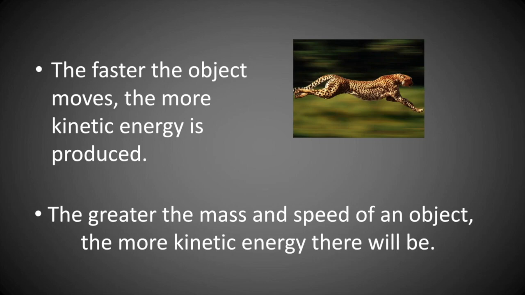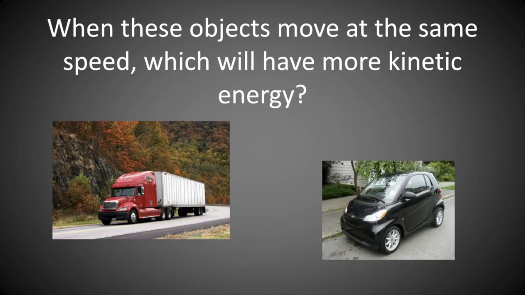So, say for example, this animal moves so fast, meaning the kinetic energy being produced is a lot. The greater the mass and the speed of an object, the more kinetic energy there will be. So when these objects move at the same speed, which will have more kinetic energy?